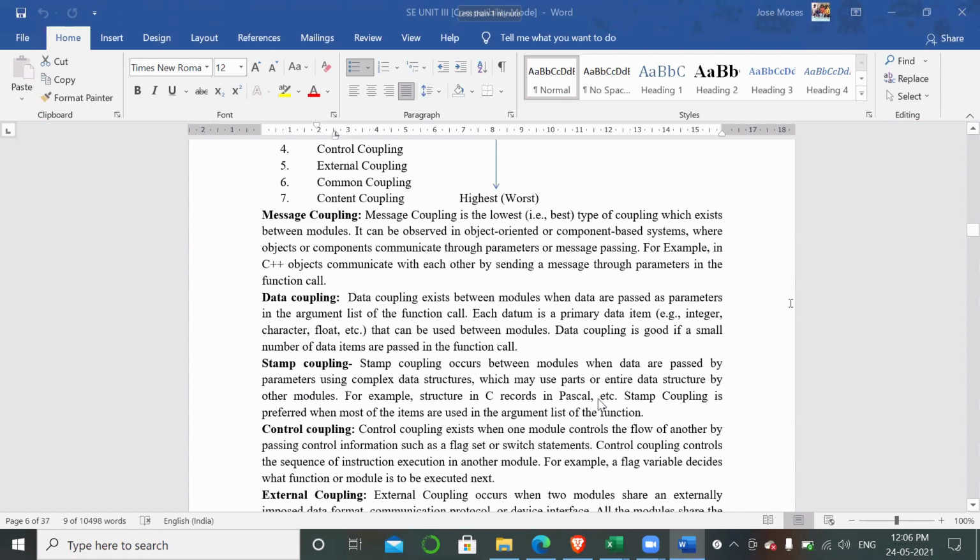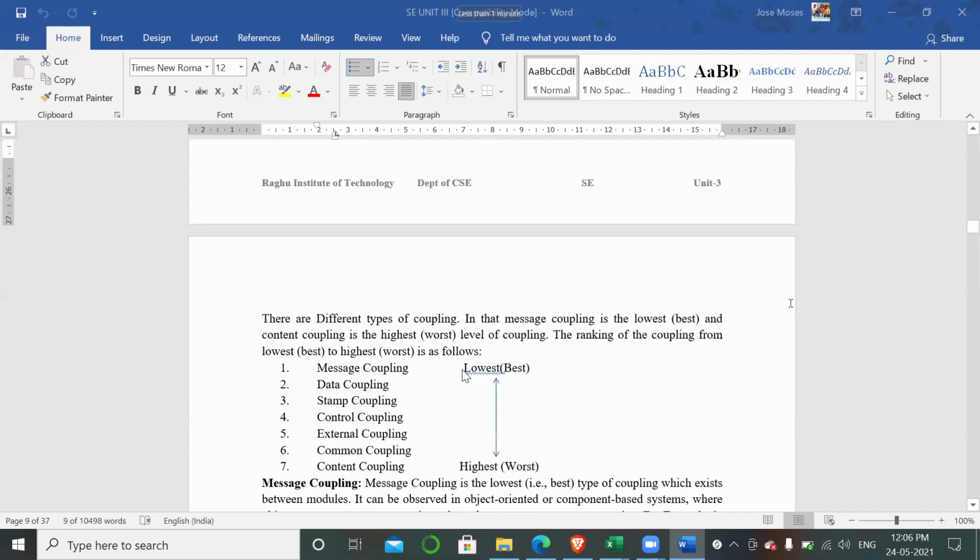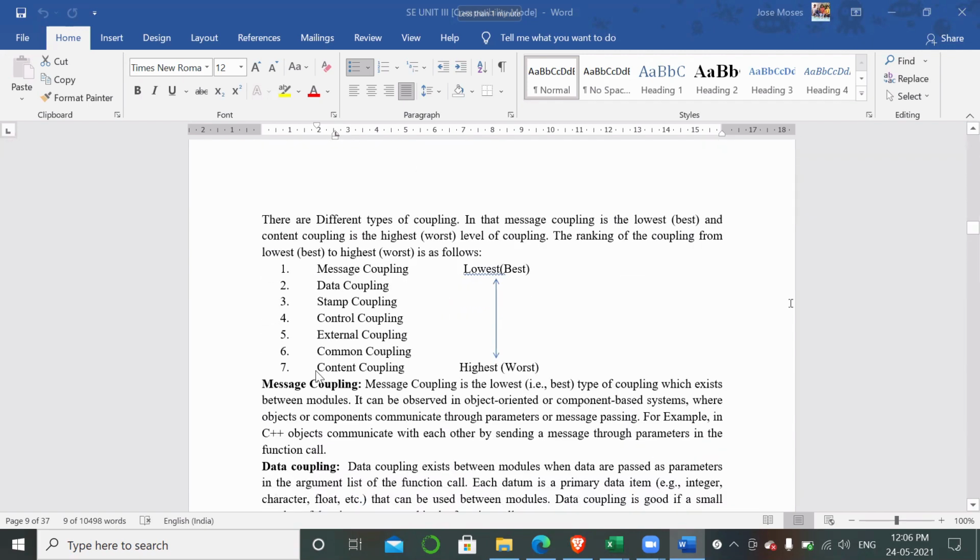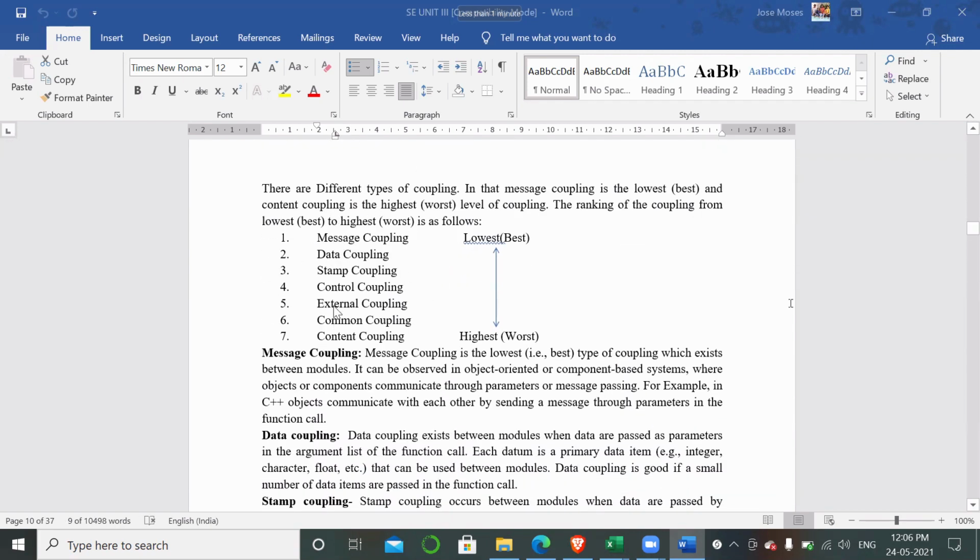So in coupling, what we require is the lowest coupling, the least coupling. Loose coupling is called the best coupling, and that is nothing but message coupling. There are several coupling techniques: message, data, control, external, common, content. From the word itself you can understand that message is just a message, it is working or it is not working. Only passing of messages is the least coupled.